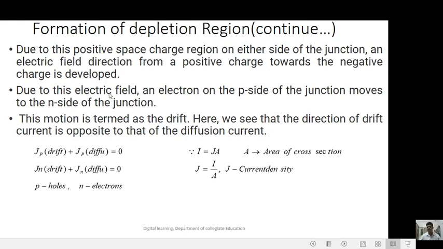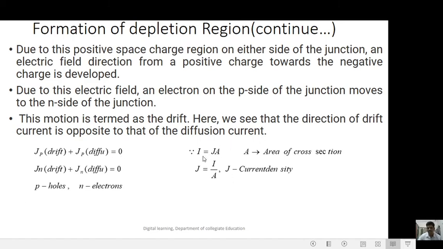So here we see that the direction of the drift current is opposite to the diffusion current. J_p drift plus J_p diffusion equals 0. Here J_p drift is the hole drift current density and J_p diffusion is the current density of the holes by diffusion.